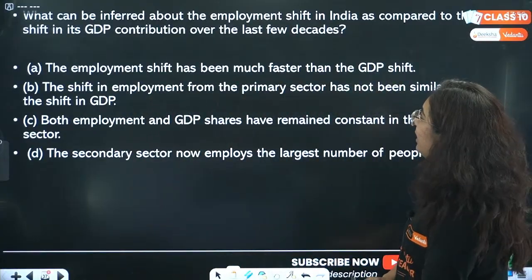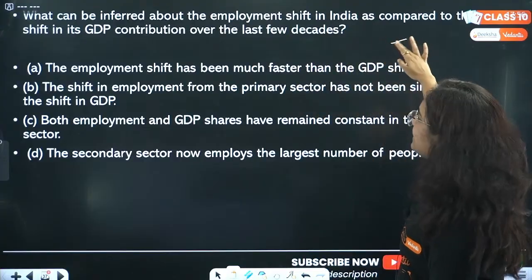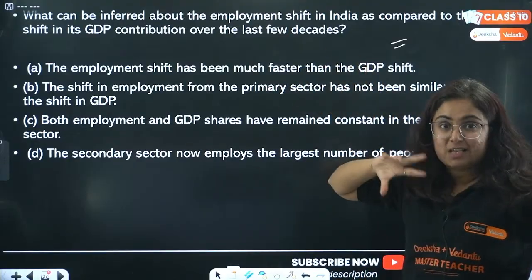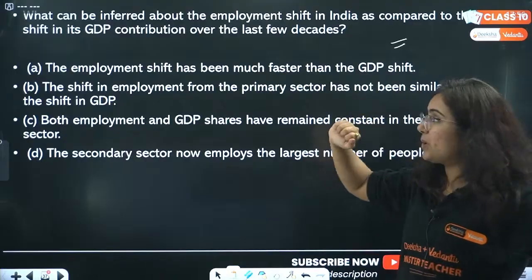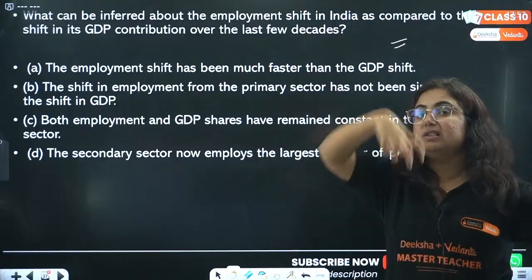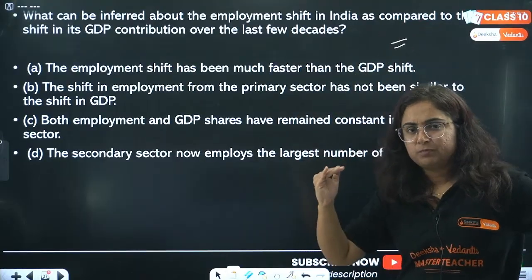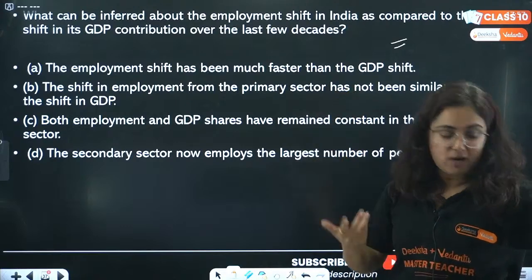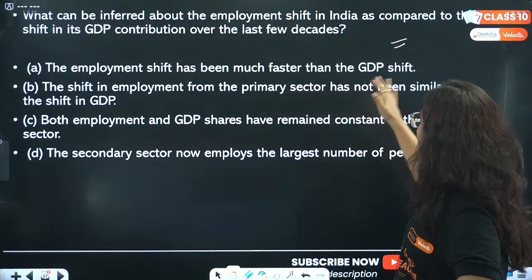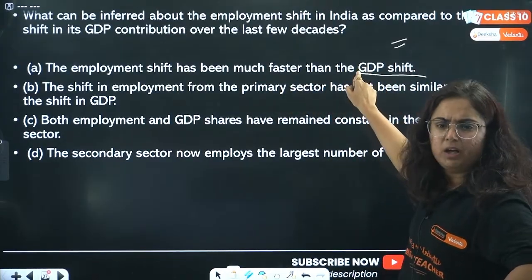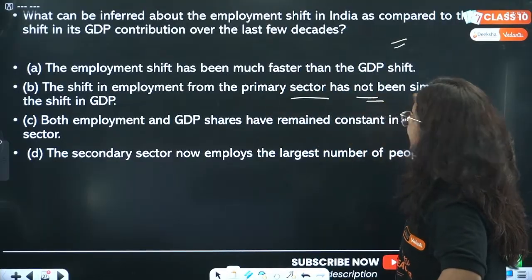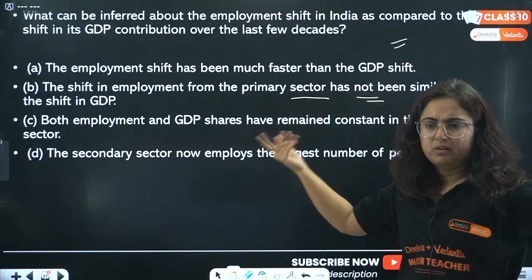Next question. What can be inferred about the employment shift in India as compared to the shift in GDP contribution over the last few decades? So, the question is good. Previously employment was large in primary, it reduced a bit and increased in the tertiary sector a bit. Why? What can be the reason? The shift in employment from primary has not been similar to the shift in GDP, right?